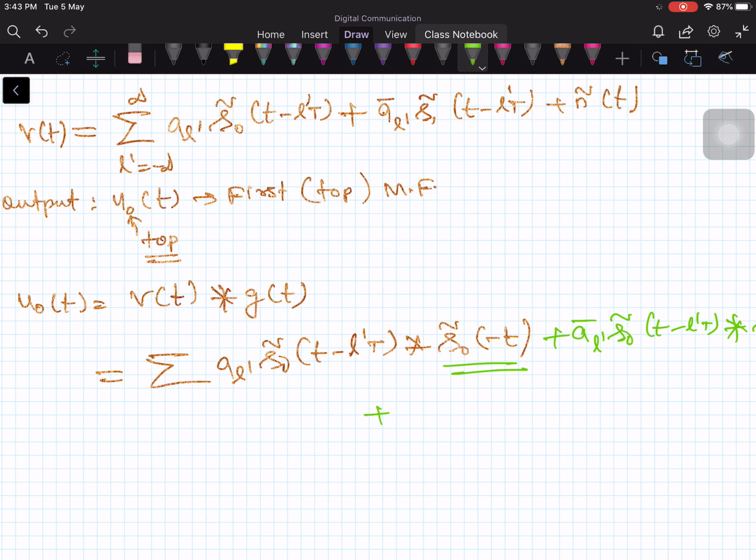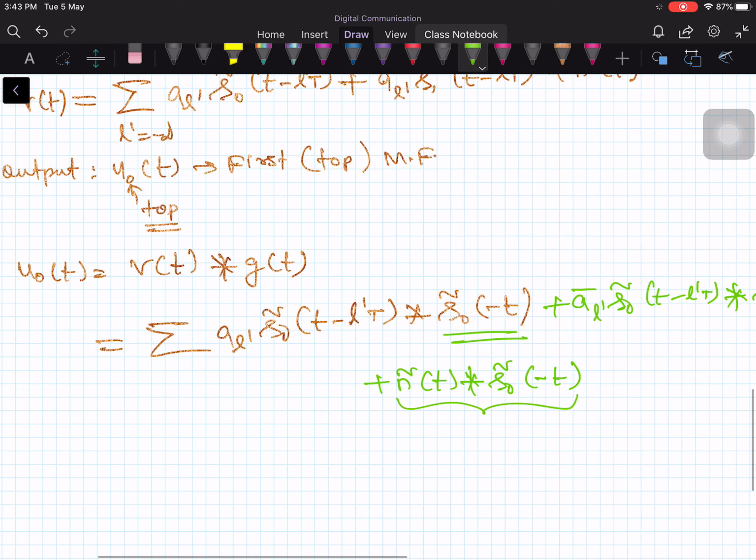Then plus n tilde of t convolved with s0 tilde of minus t. This is the output of the first matched filter. Let me call this, in short notation, n0 prime of t, to shorten the notation.